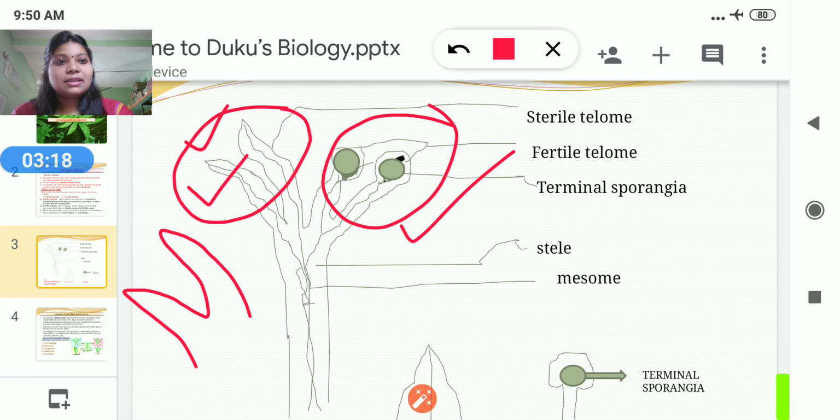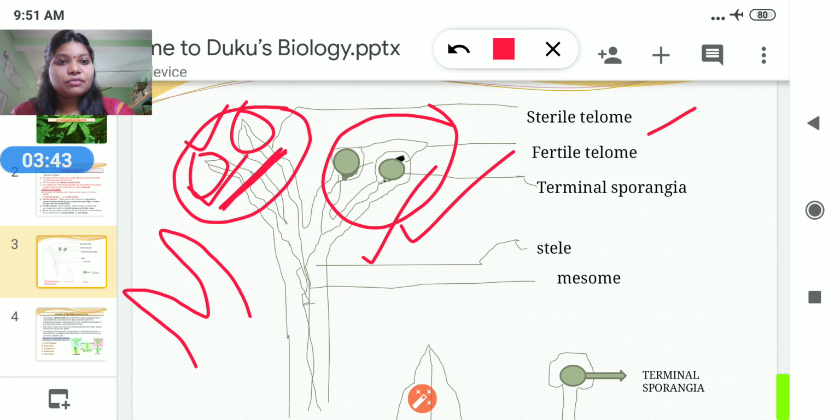We call the dichotomously branched axis sterile on the basis of the absence of terminal sporangia. In case of the sterile telome, it cannot bear terminal sporangia. Here you can see that there is no terminal sporangia, so this is known as the sterile telome.